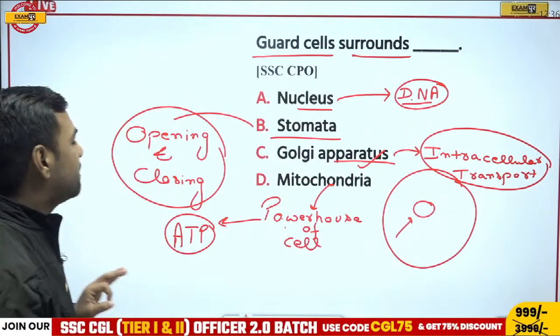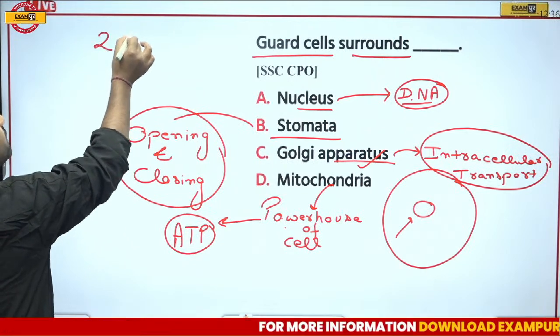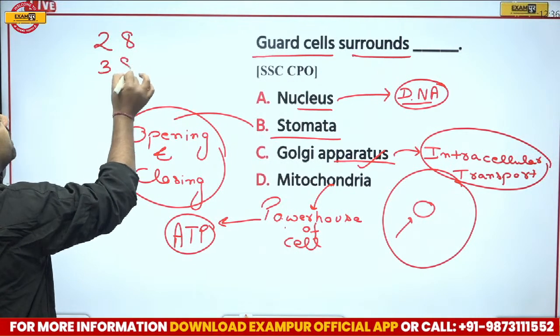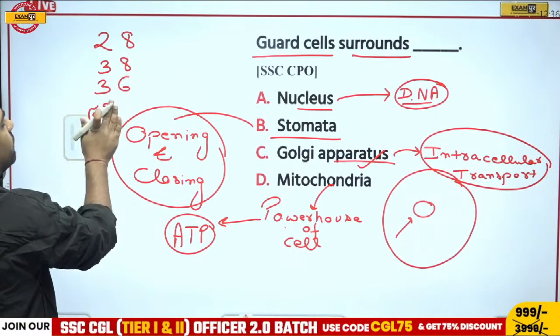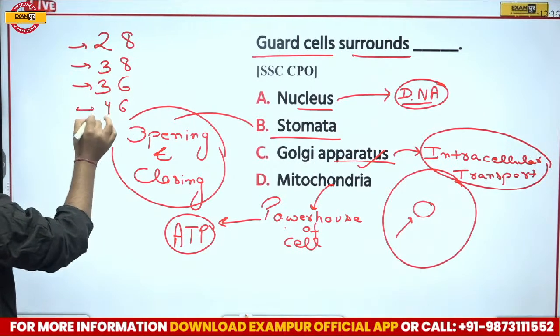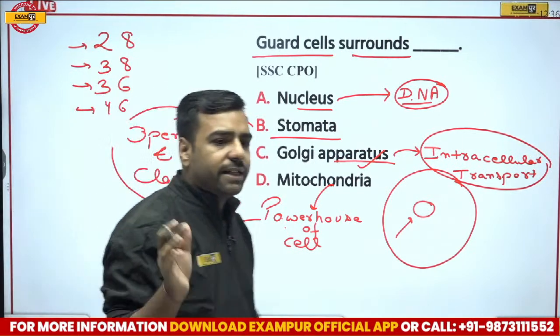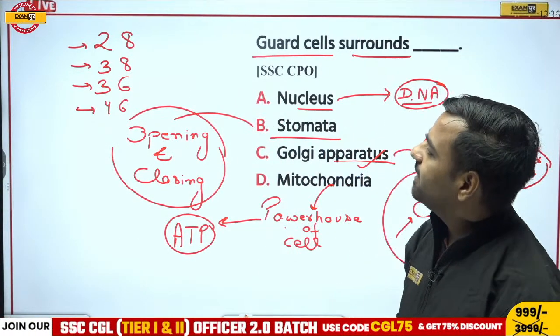The question asked in the examination is: how much ATP of energy is actually generated? I'll give you the options: 28, 38, 36, or 46. What is the correct answer? The total amount of energy generated, is it 28 molecules, 38, 36 or 46?